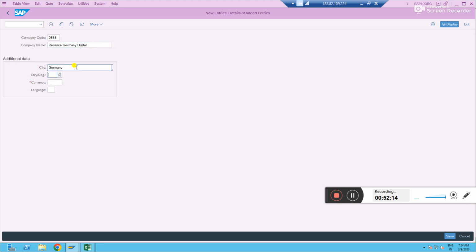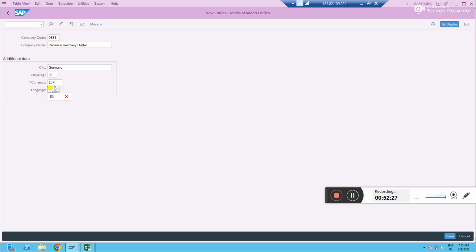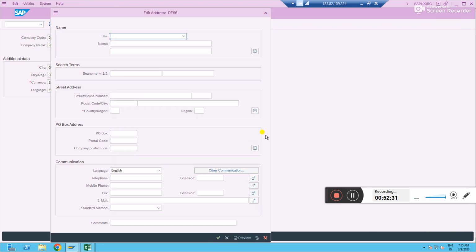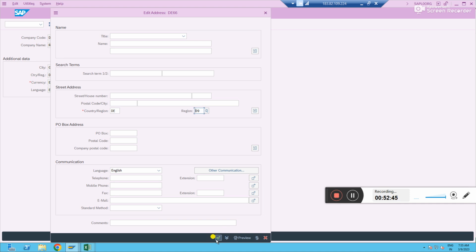DE stands for Germany. In Germany, what is the currency we have? The Euro currency. English. Enter. Just click save. Additional data will come. You have to give the country, and these are the places, maybe Bavaria. Something I'm giving. Just save it.